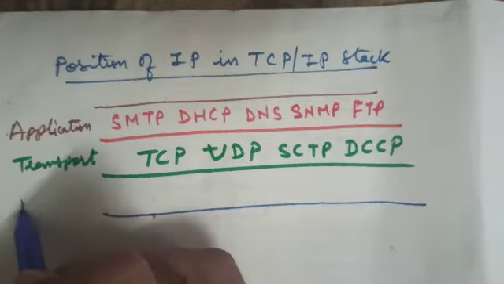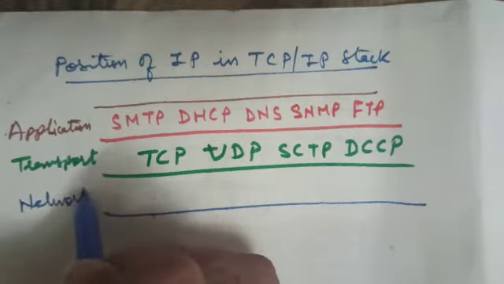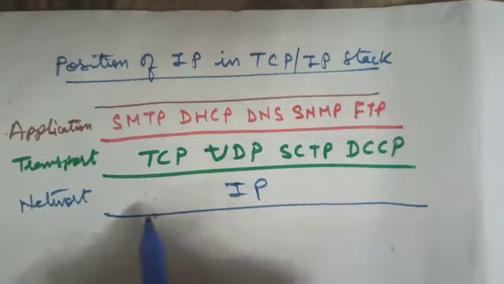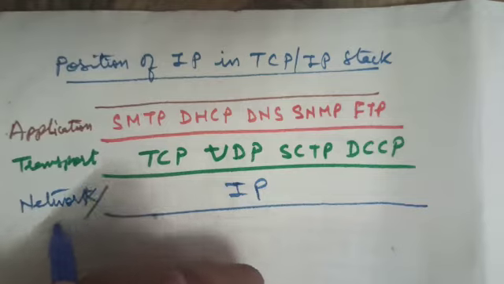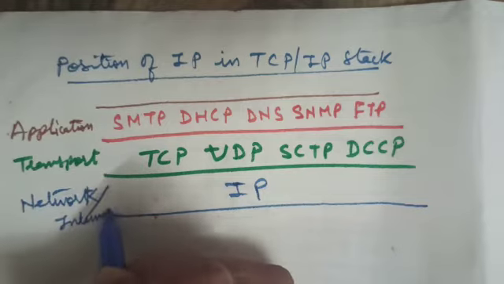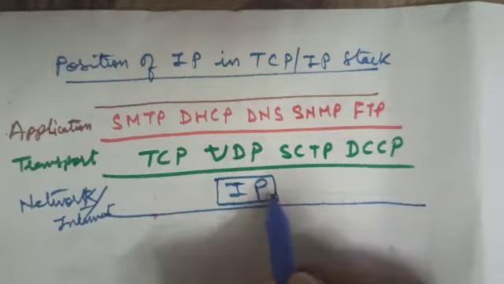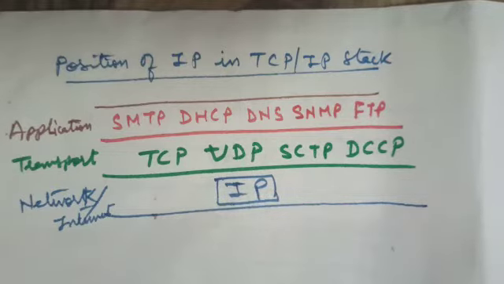At the network layer, the heart is the Internet Protocol. So IP is the heart of Internet layer or network layer. Network layer is also called Internet layer.